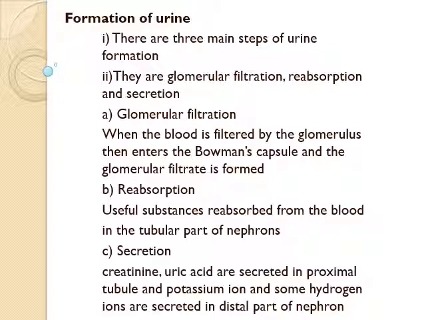Let's see artificial kidney. Sometimes a person's kidneys may stop working due to infection or injury. In this case, the waste products start accumulating in the blood and the person may die. To avoid this, that person undergoes kidney transplantation or dialysis. Let's see dialysis. Dialysis is the procedure used in an artificial kidney to replace a non-functional or damaged kidney.